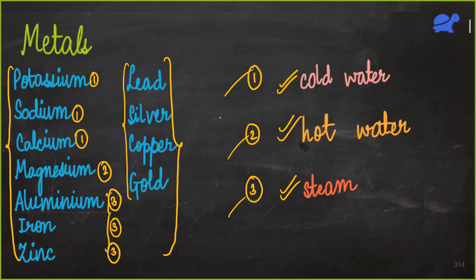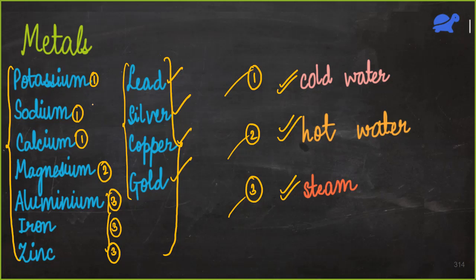So this shows that these four cannot react with water. They do not react with water at all. Remember these four names: lead, silver, copper, gold. That is why people who wear jewelry would know that if it's gold, while taking a bath we do not need to remove the jewelry because it is not at all reacting with water.